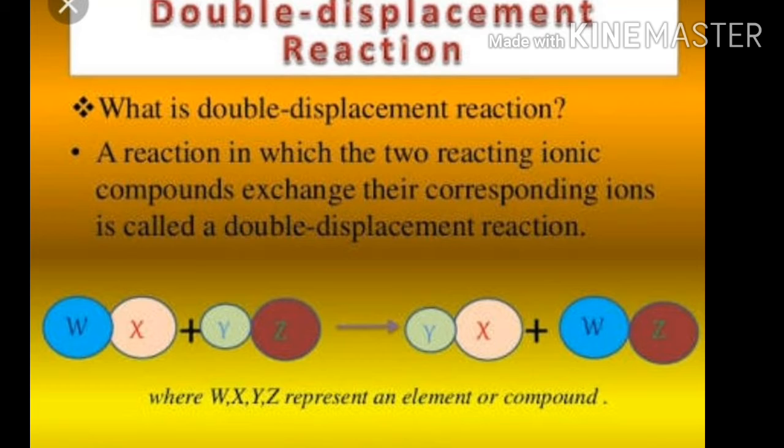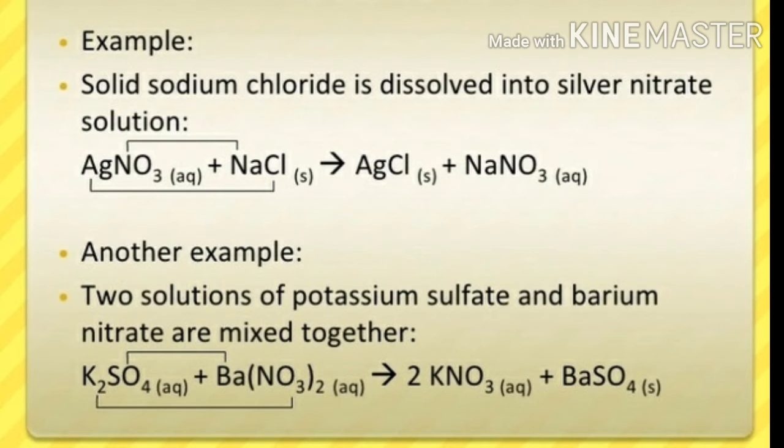Next, double displacement reaction. A reaction in which two reacting ionic compounds exchange their constituent ions is called a double displacement reaction. Such reactions in which there is an exchange of ions between the reactants are called double displacement reactions. For example, solid sodium chloride is dissolved into silver nitrate solution. It forms a precipitate of silver chloride. Same, two solutions, potassium sulfate and barium chloride, when mixed together, form an insoluble precipitate of barium sulfate.